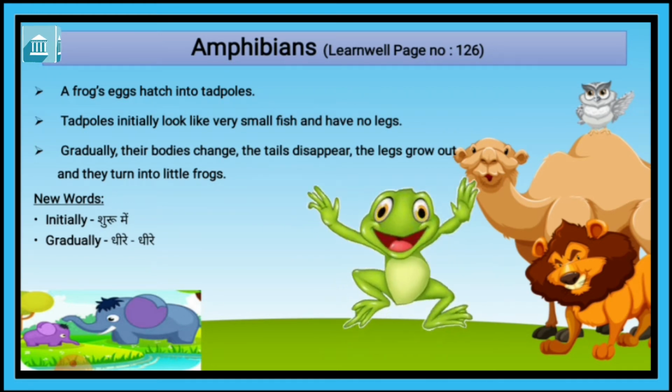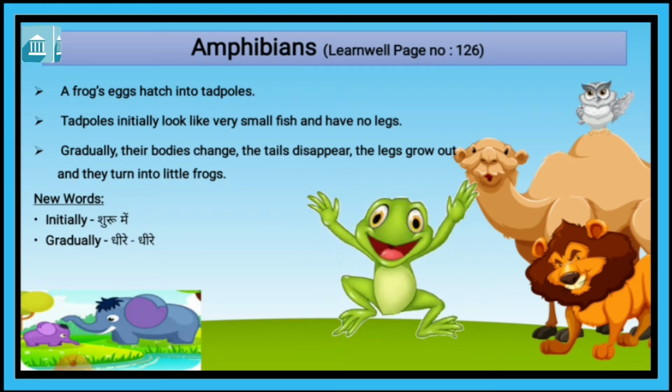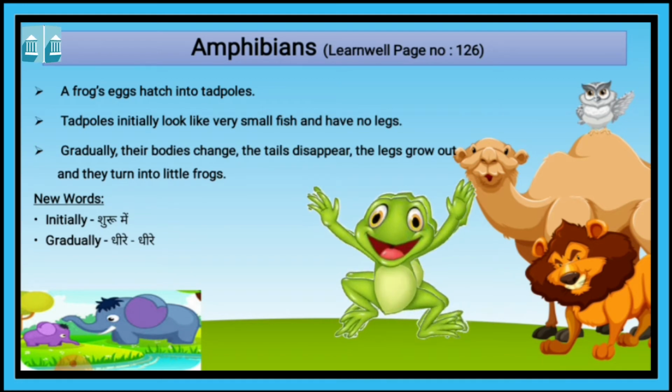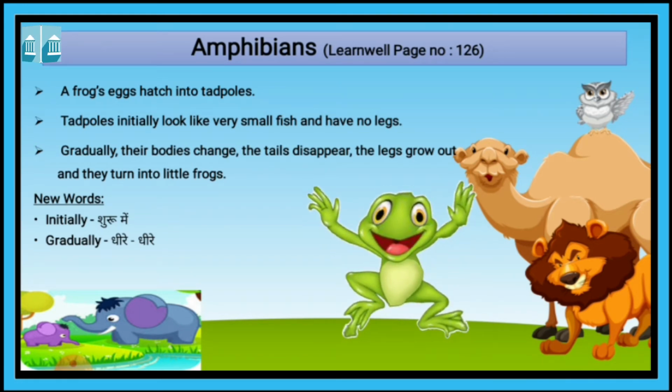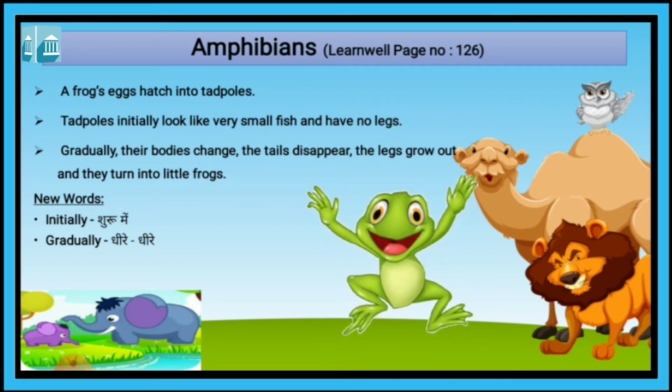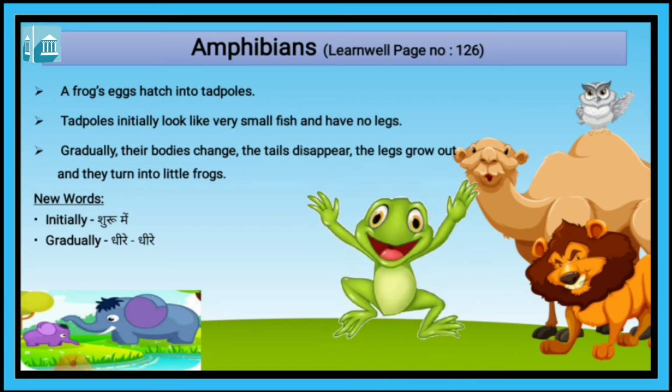Now the egg is there, the frog egg hatches, and after the hatching process, what does it become? Tadpoles. Tadpoles essentially look like very small fish and have no legs.